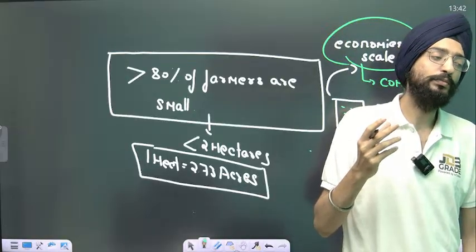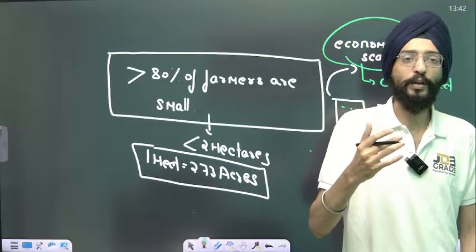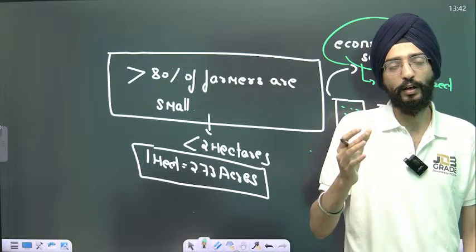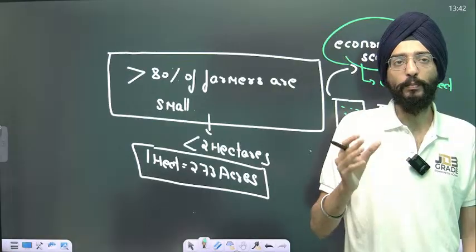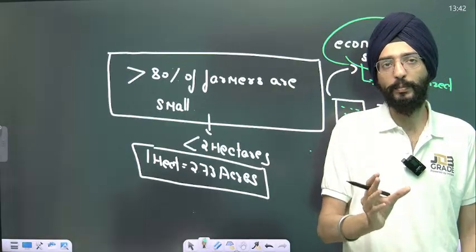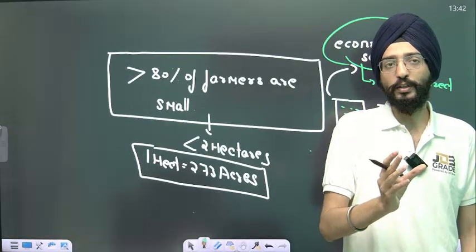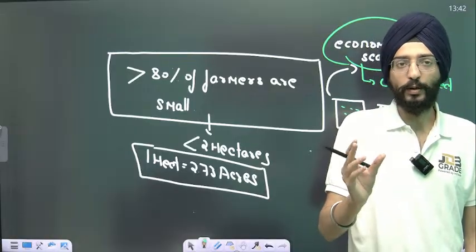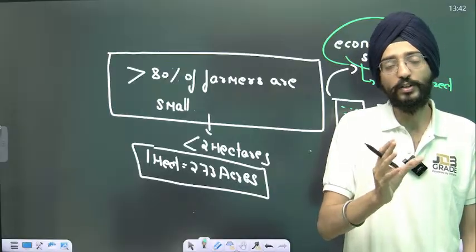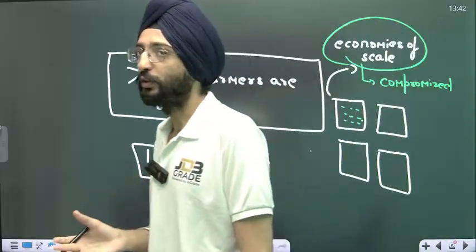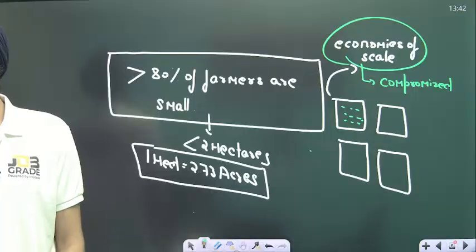If in a Gurdwara the tawa is hot, then you put a lot of rotis over it. If you put only a limited number of rotis, it will produce limited rotis, but the tawa is already hot, so what will you do? You put more, because it improves economies of scale.